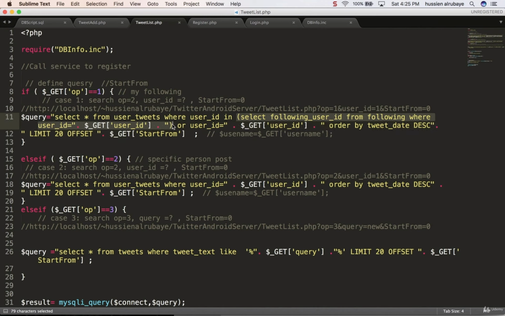So for example, Hussein follows 3 people, with IDs 1, 2, 5. I will bring the posts only for the people who have IDs 1, 2, 5. And this is how the query works. Because here I say, select follow from following where I'm following. That means this is really easy and straightforward. You're just telling the database to bring the IDs of all the people you are following. If I'm Hussein following 2 persons, you say 1 and 2. If I'm following 4 persons, you say 1, 4, 7, 8, whatever their IDs. I bring them, then I search for these IDs in the tweets, then I show the tweets. So when I open my home page, I see only the posts of the people I follow. So this is how we list the posts.